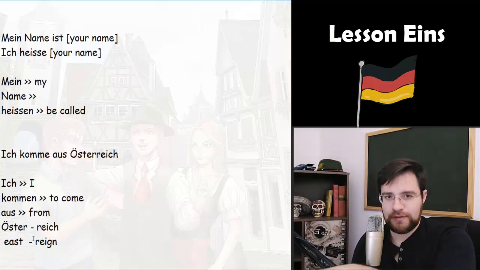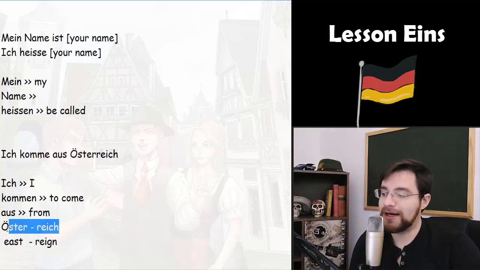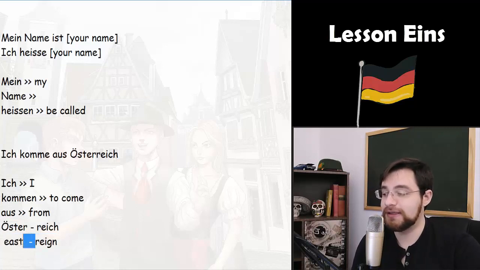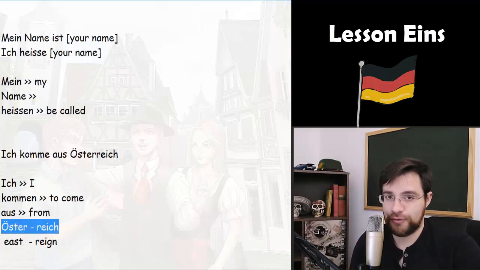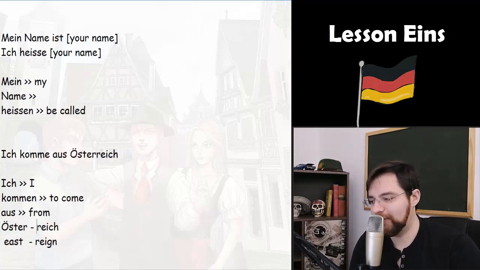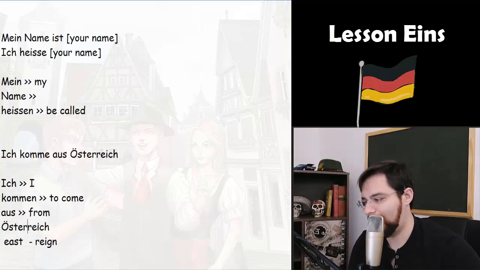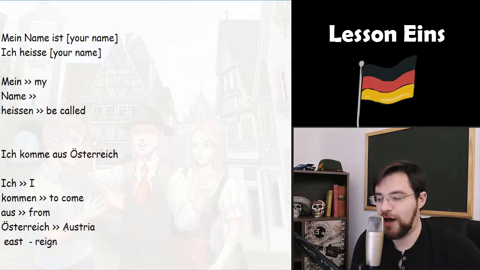Write down these words in your notebook. Österreich, the east realm, the realm of the east. This is a country in German, and this country means Austria. Österreich.